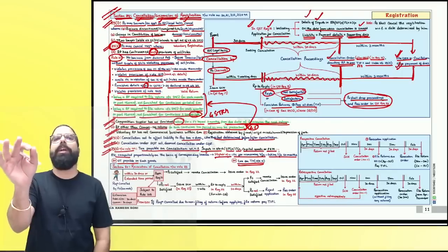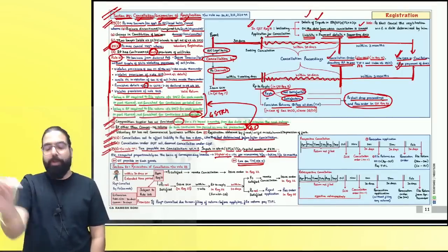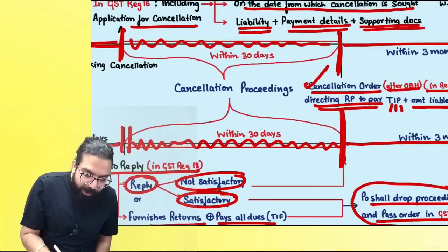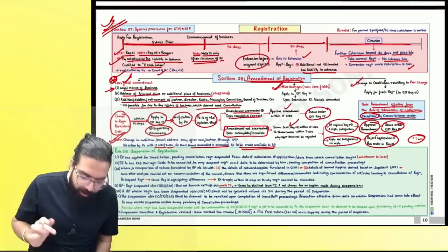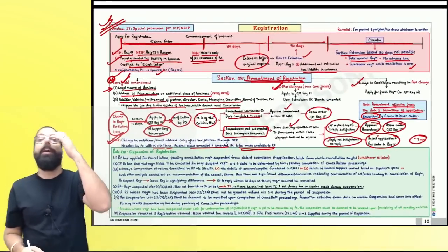Section number 29.1 and 29.2 are the most important part. Listen to me very carefully. When these cancellation proceedings are going on, at that time your registration will be suspended. Your registration will be suspended.